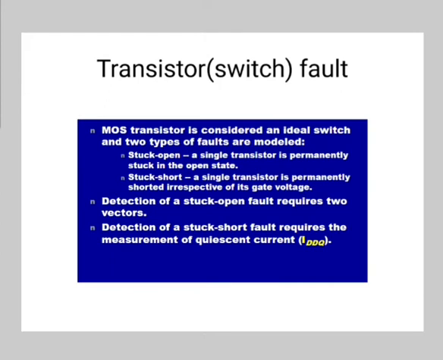There are some concepts like controllability and observability. So testing a logic gate in a network is harder than testing it in isolation. When the gate is in the combinational network, its inputs and outputs are not directly accessible. Therefore, testing a gate inside a combinational network requires applying inputs and checking the output from the gate.